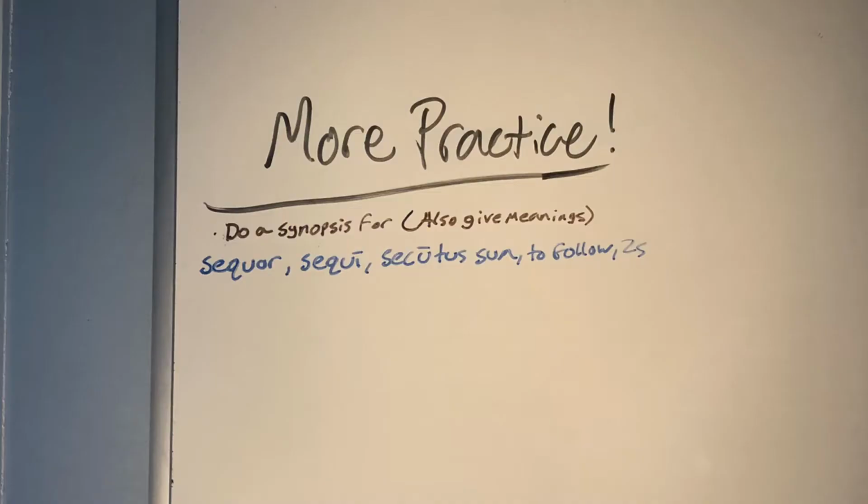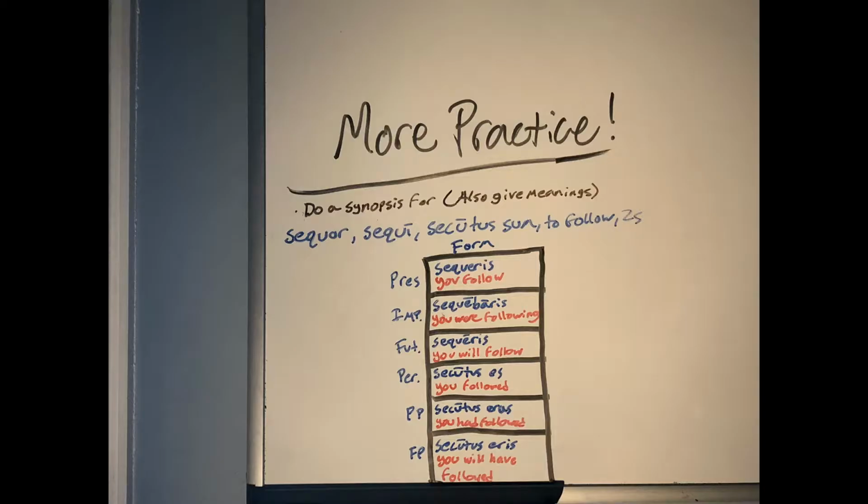So do another synopsis, this time for the Latin deponent verb, sequor, sequi, secutus sum, meaning to follow. For this one, do a synopsis of the second person singular. I'll give you a second, pause the video, try and piece this one out. So this one is where you're going to have the short I to E rule take place.